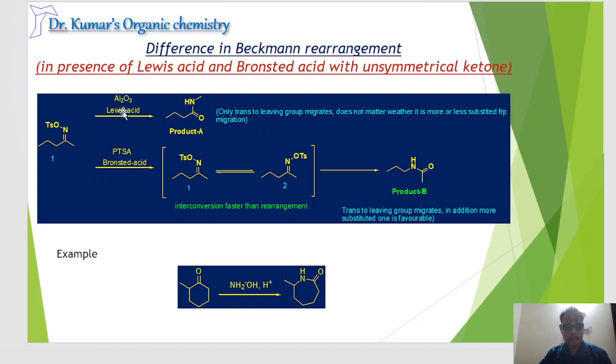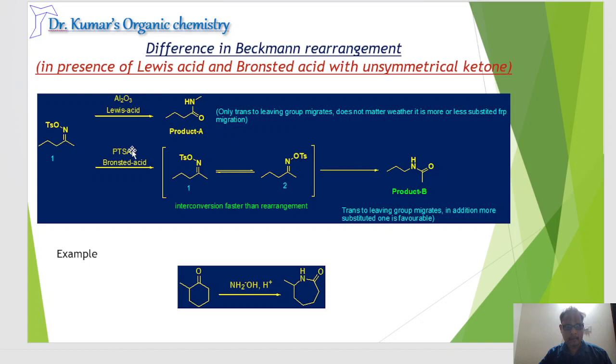If we use the Lewis acid, here alumina, nothing but Al2O3, the methyl group which is oriented trans, or anti, to the leaving group migrates to the nitrogen, then the O-alumina leaves, and we get product A.